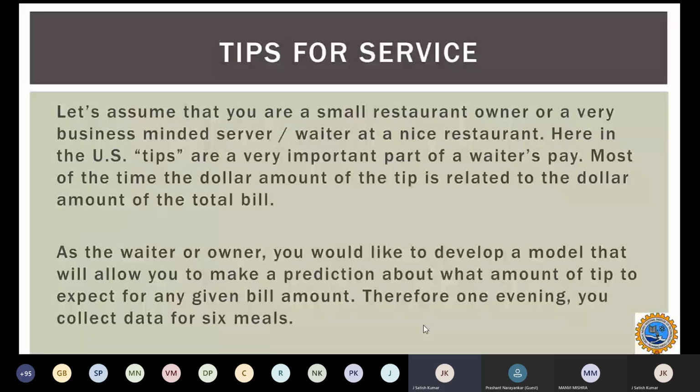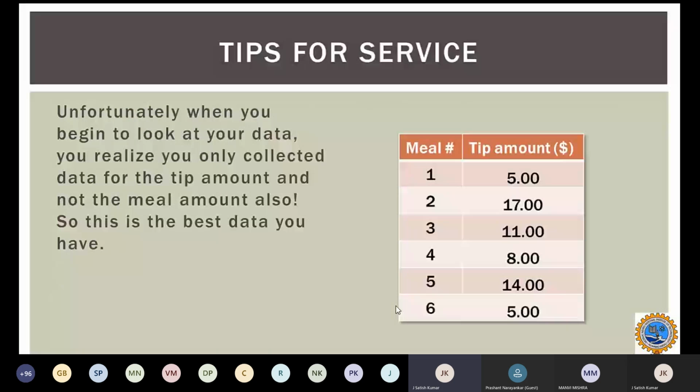Now it's better. So as tips depend directly on the amount of the bill, we would like to develop a model that will allow us to predict the expected tip when given the bill amount. So let's take one evening. This is the data we have, say 6 samples of data.